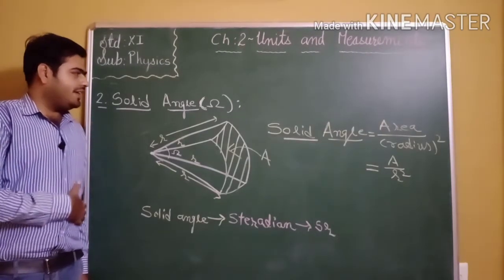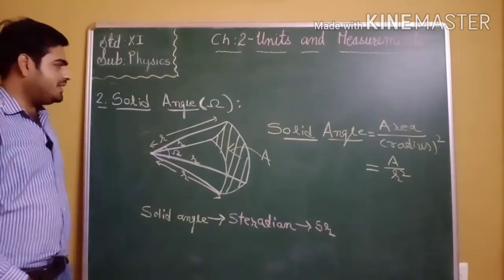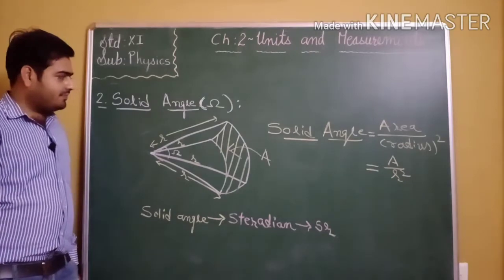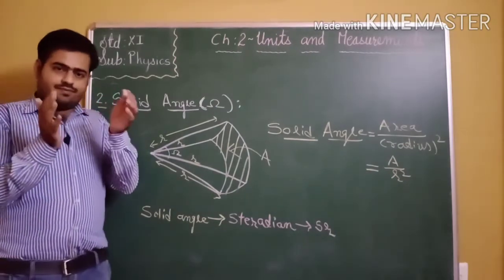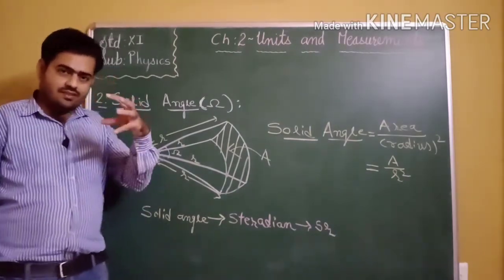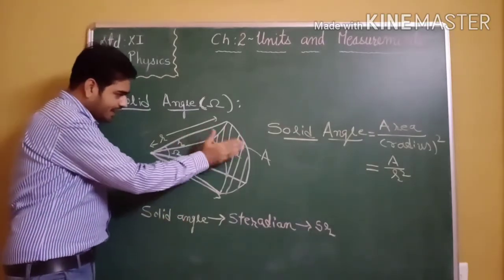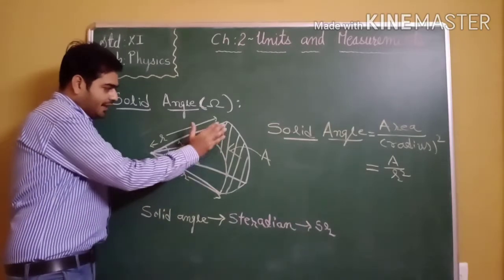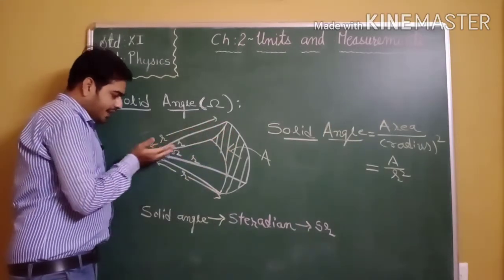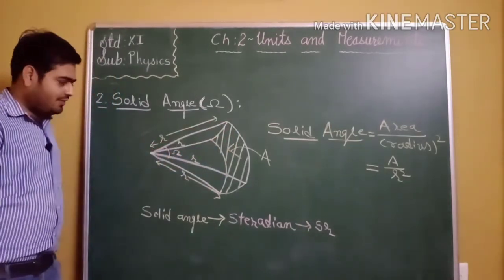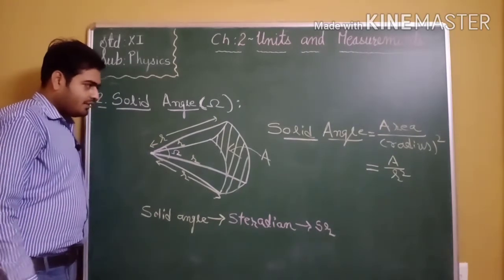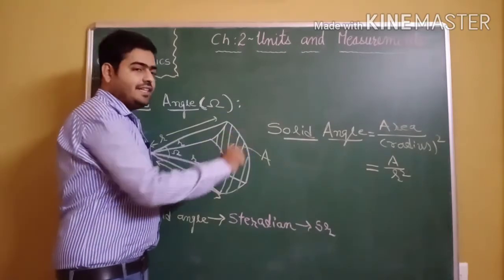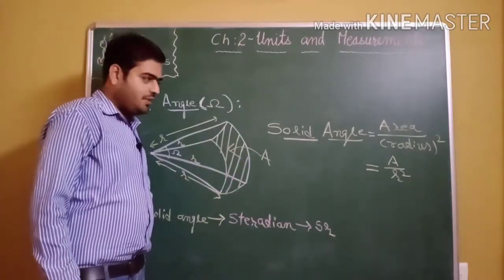Now next, that is solid angle. Solid angle is represented by the symbol omega. This symbol is called omega. If we consider one sphere, and suppose this much area of the sphere is cut, and that area subtends an angle omega with the center of the sphere, then the formula of solid angle is solid angle equal to intercepted area upon square of radius.